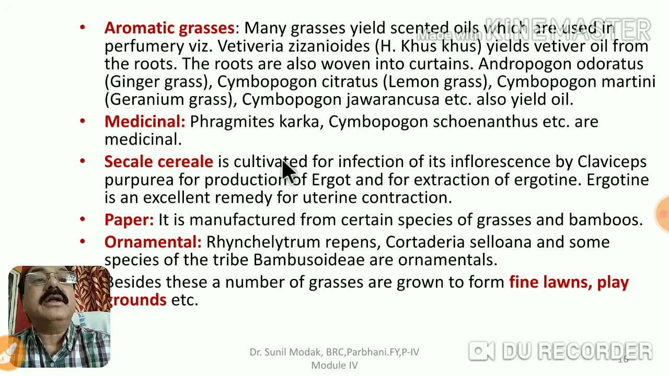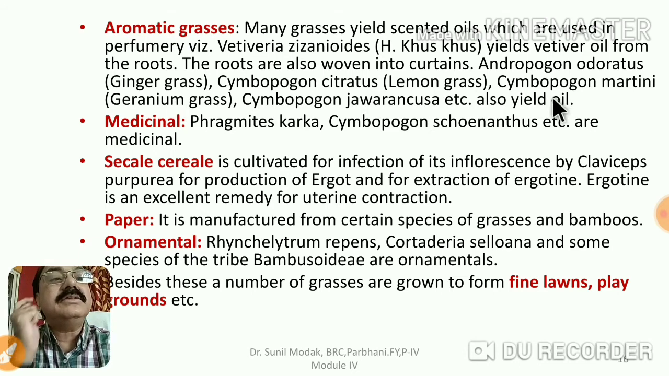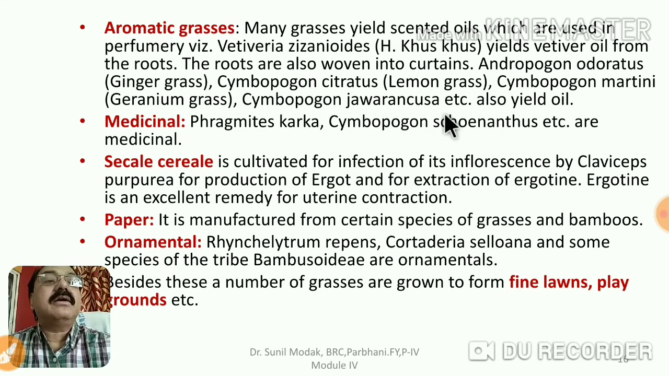There are certain aromatic grasses which produce scented oils, like khas. You can see the name of this member used in perfumery: Vetiveria zizanioides, which we call khas. Then ginger grass is there. Then Cymbopogon citratus, which we call lemongrass. Then Cymbopogon martini and Cymbopogon jwarancusa. These yield the oil that we call aromatic oil.